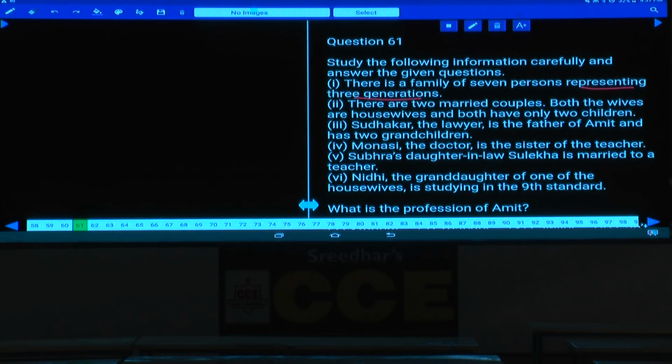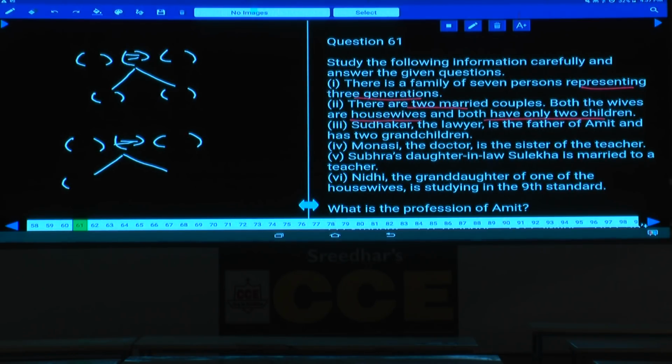Now let us take, there is a married couple in the first generation, isn't it? And both the wives are housewives and both have only 2 children. Now each couple is having exactly how many children? 2 children, isn't it? Now this couple is having 2 children. Another couple is also there. Now that couple should also have 2 children, isn't it? Because each of these females, the wife, is having 2 children.